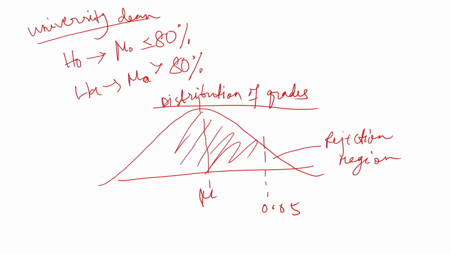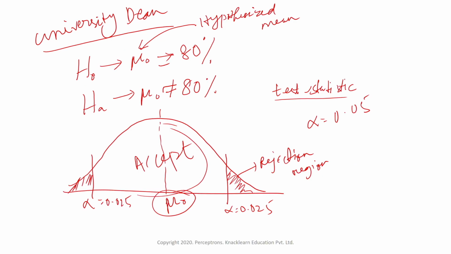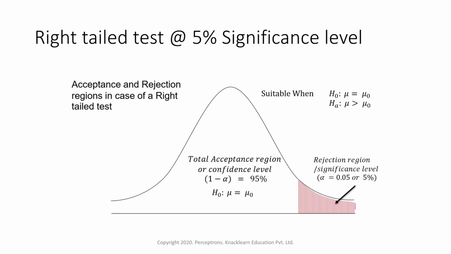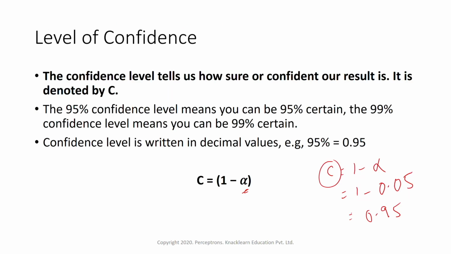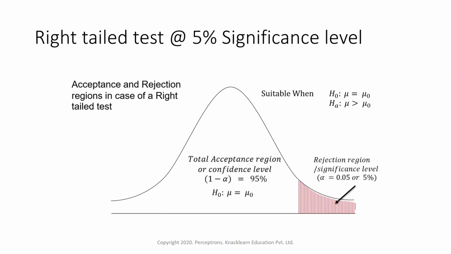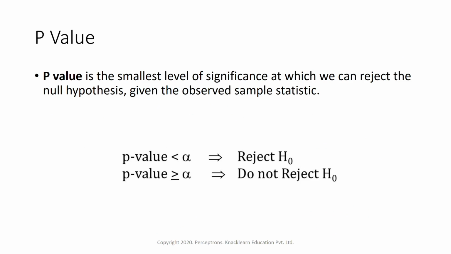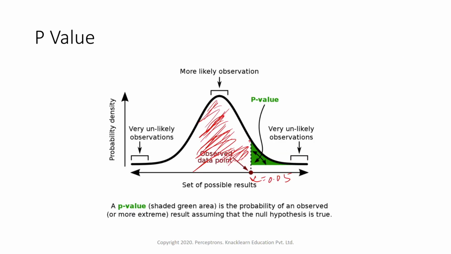When we have to find out whether something is greater or lower, in those kinds of scenarios we use a one-sided test, or else we can do a two-sided or two-tailed test. So now we just understood the two-tailed test as well as left tail, right tail, that is one-sided test, and p-value. So p-value is nothing but the smallest level of significance at which we can reject the null hypothesis.